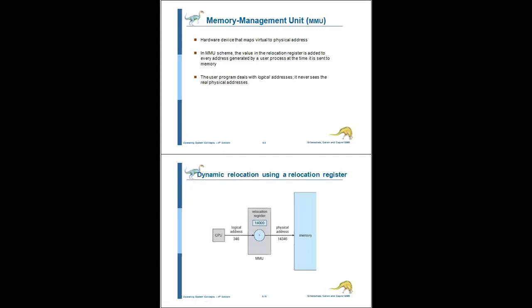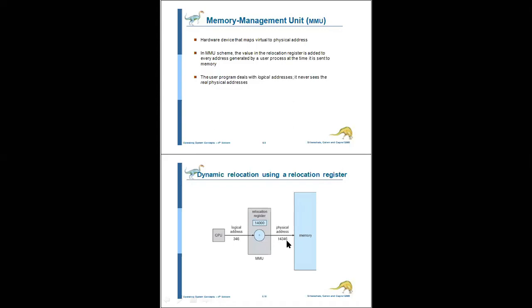So what is the relocation register value here? 14,000. That means this value can be loaded into the memory. So what is the total? The CPU generated 346, and the relocation register in the memory management unit holds 14,000. Add these two values and the physical address is stored into the memory. So what is the physical address here?